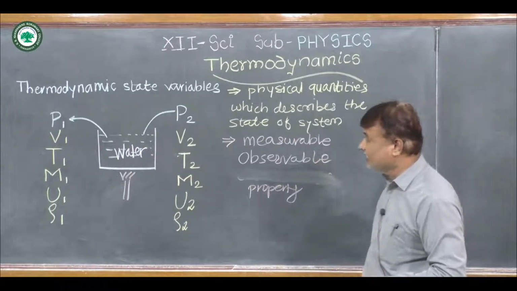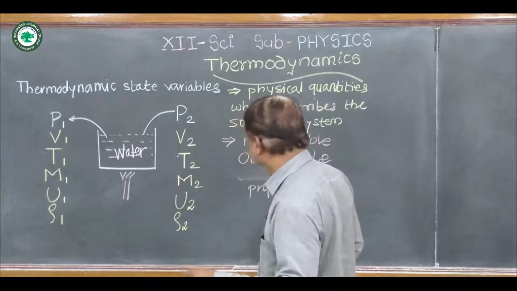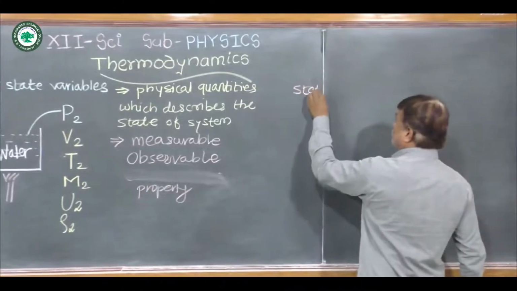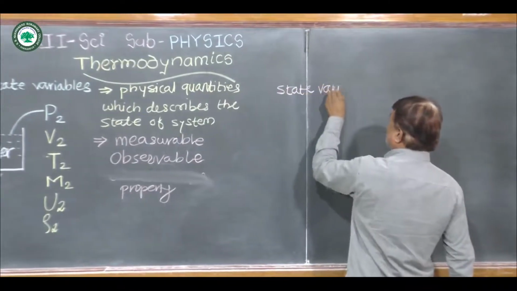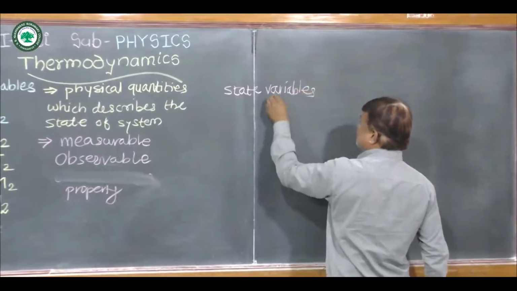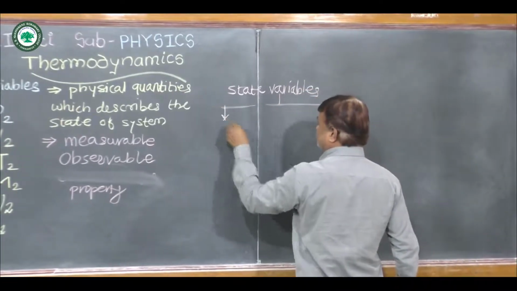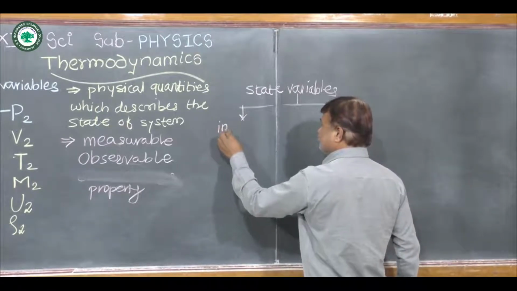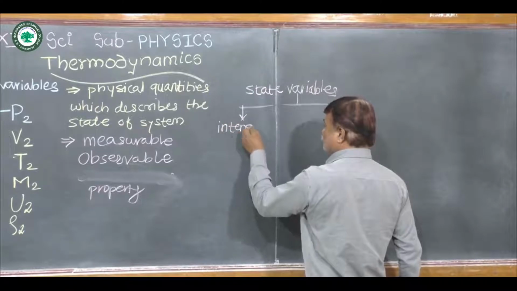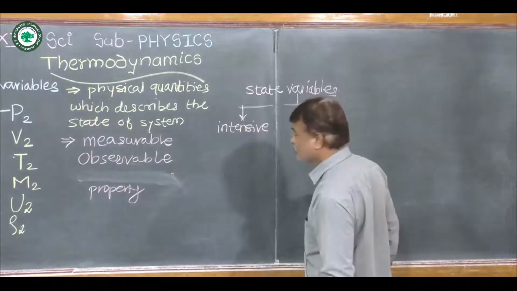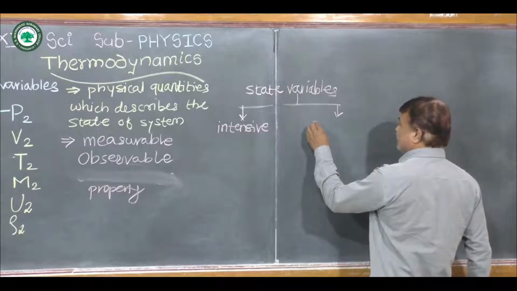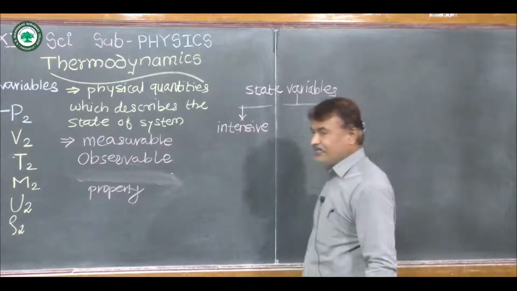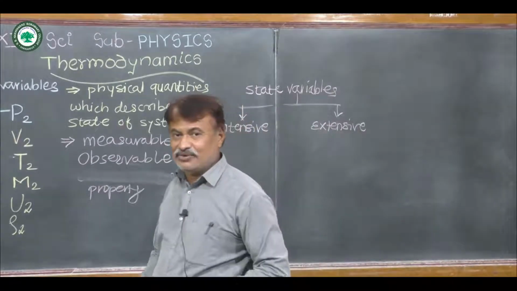Now these state variables can be classified in two ways. First is intensive variables and another type is extensive variables. Intensive variables and extensive variables.